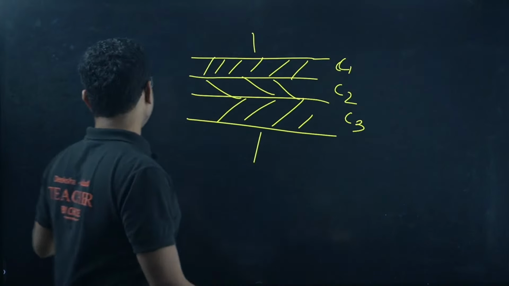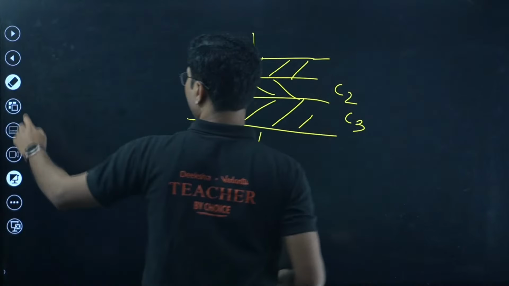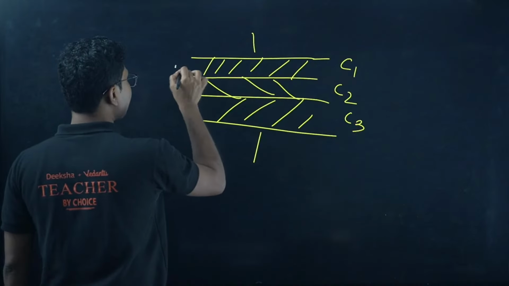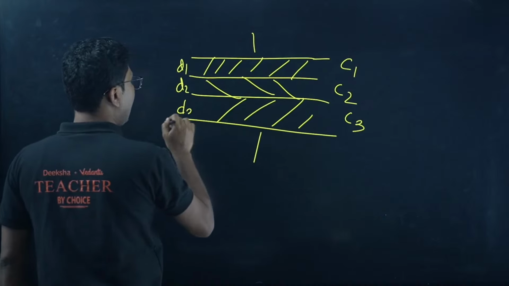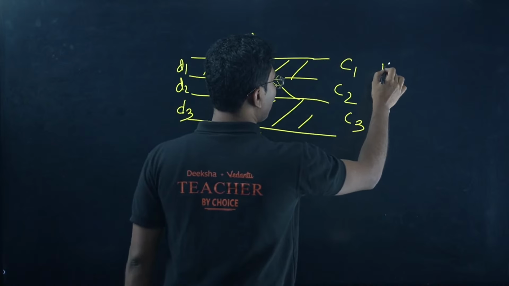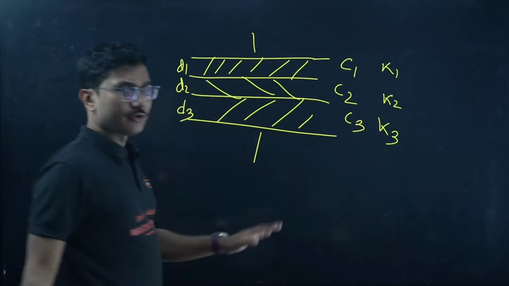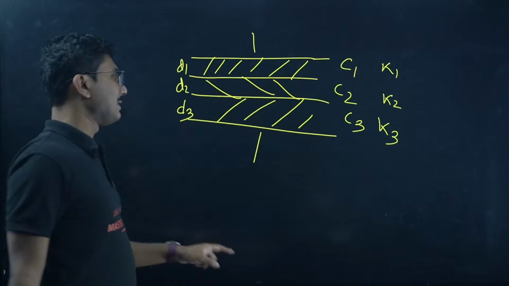In KCET level, the calculations will be easy. Only thing you have to remember, you have to consider the respective distances. Distances will be different, D1, D2, D3, and the dielectric constants will also be different. So this is a hint for your problem number 2. Problem number 2 is based on this concept.